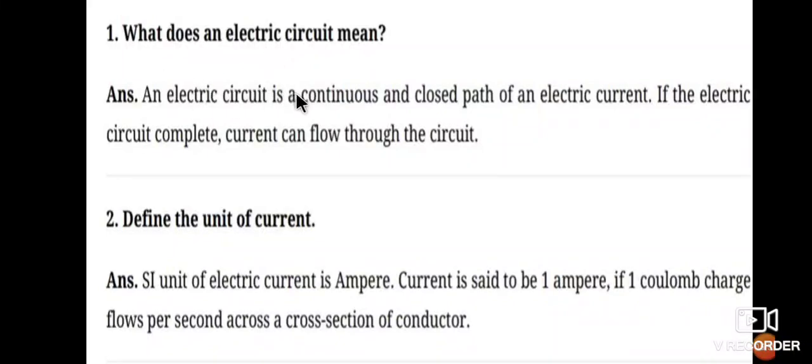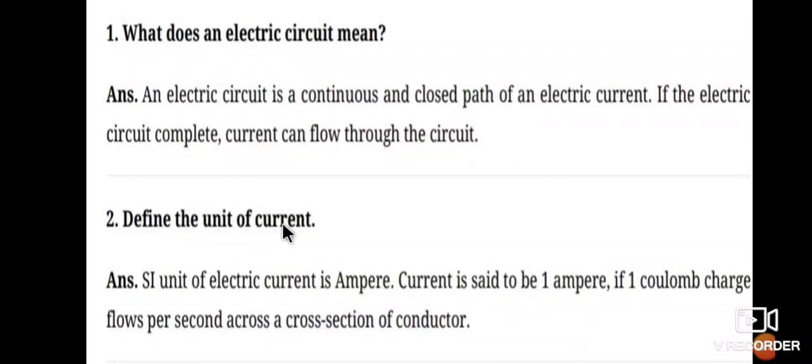An electric circuit is a continuous and closed path of an electric current. If the electric circuit is complete, current can flow through the circuit. Therefore, an electric circuit means a closed continuous path of electric current, we will call it that.